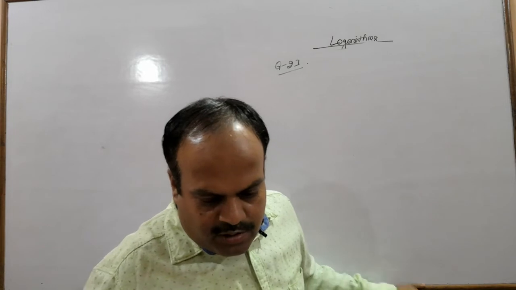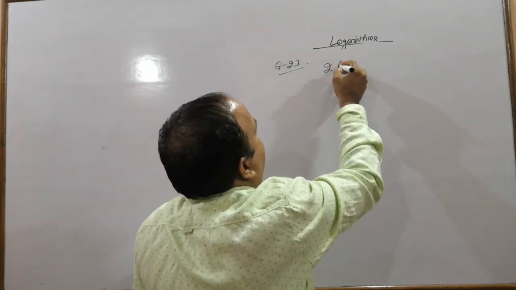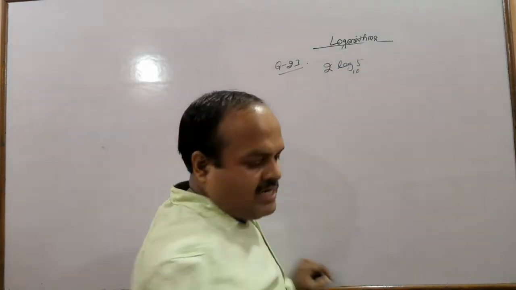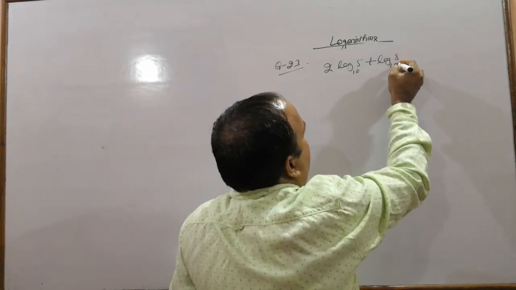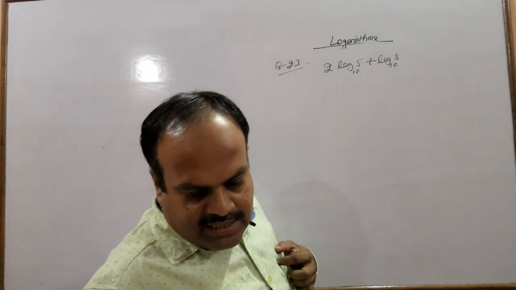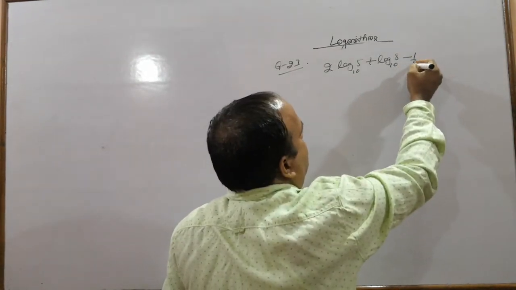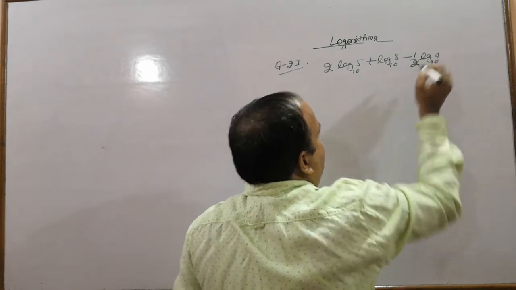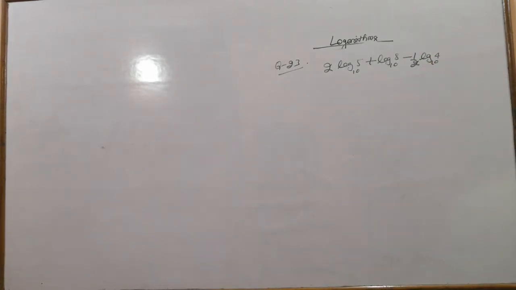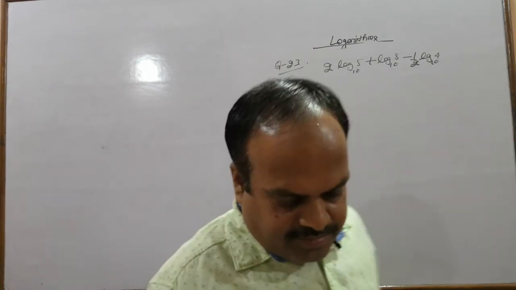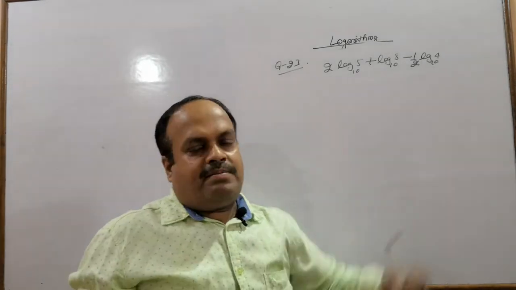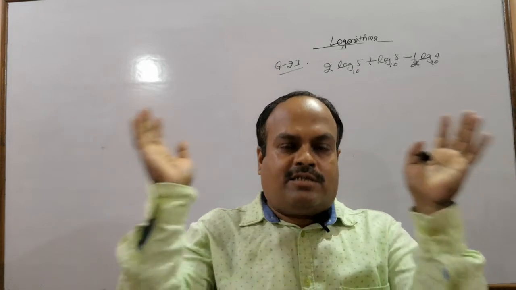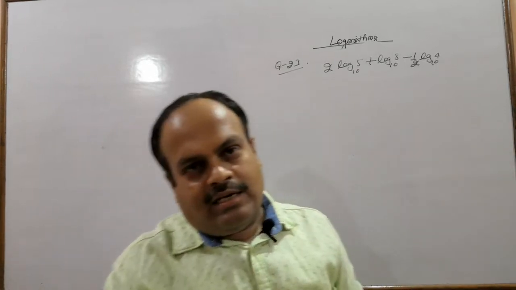We have 2 log 5 to the base 10 plus log 8 to the base 10 minus half log 4 to the base 10. We have to simplify this. Very simple. We have three terms of log. We will change the three terms of logs to a single.